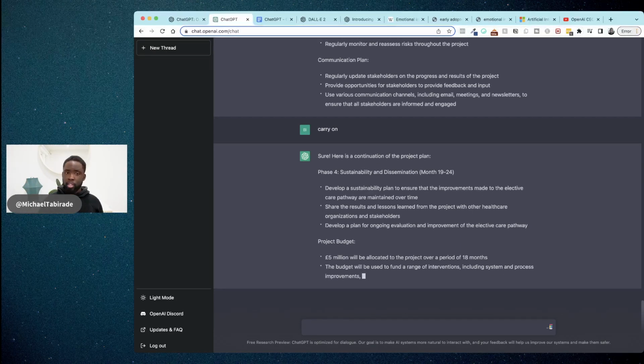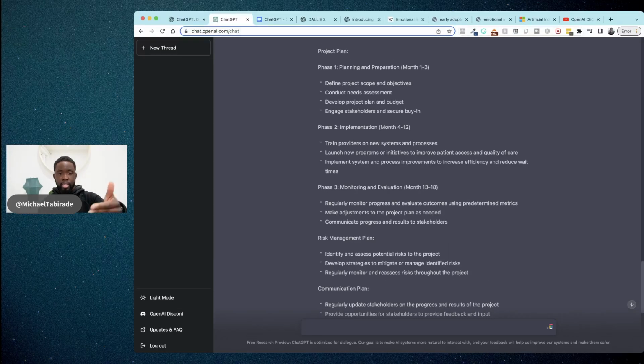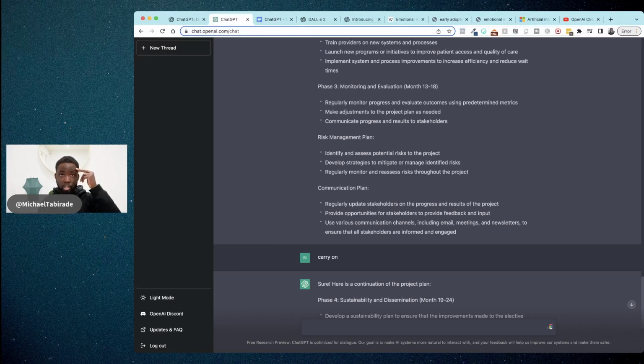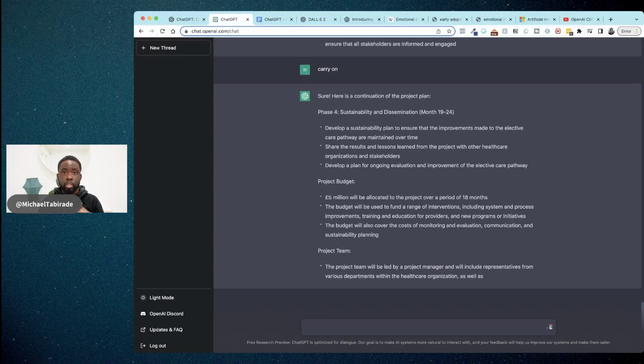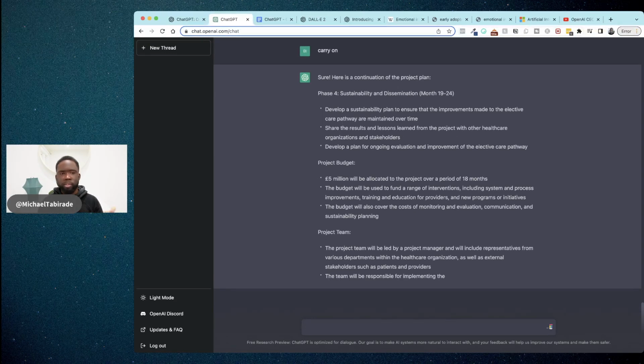So you're going to have to have common sense to know that in a project plan, there's more than this. I knew, because I've been in the project space for a very long time, that there is more to this. So very, very powerful tool.